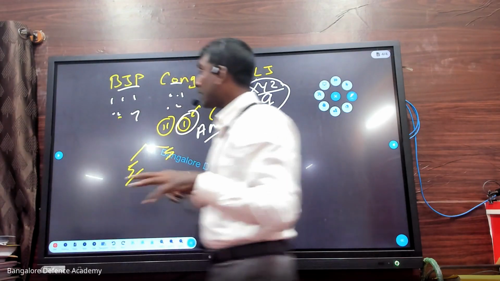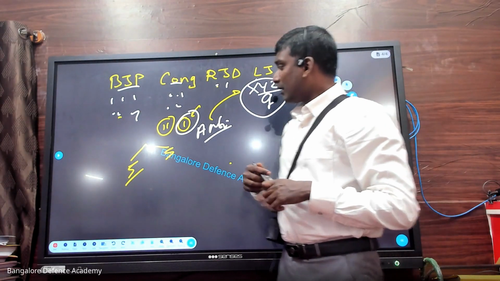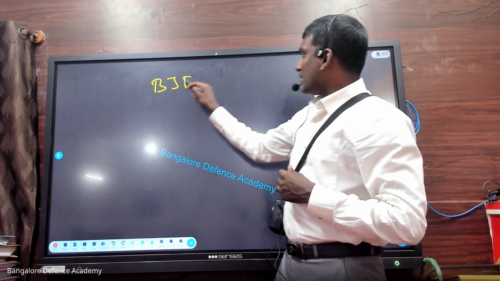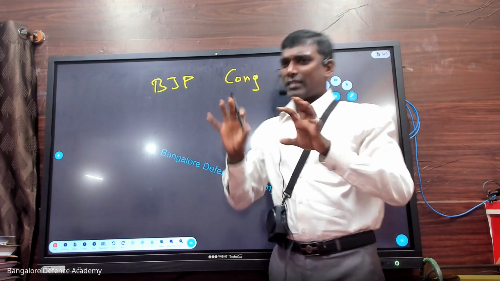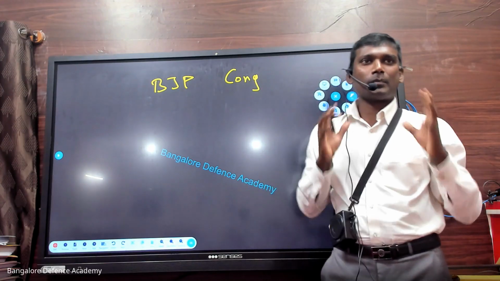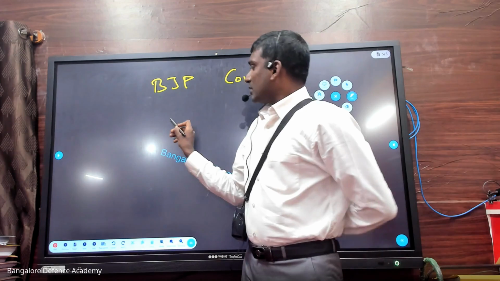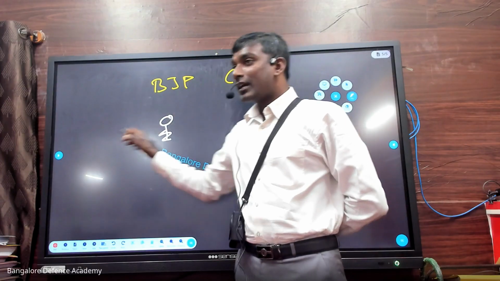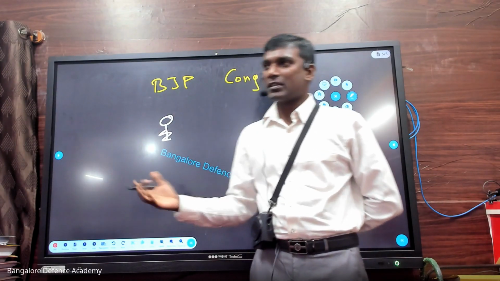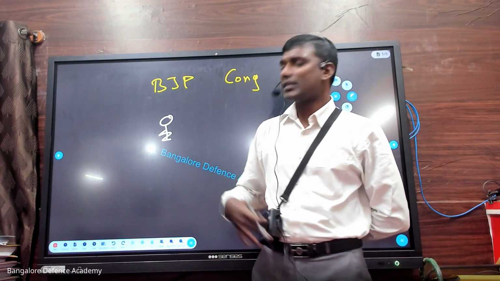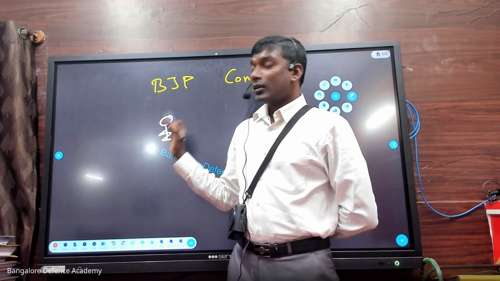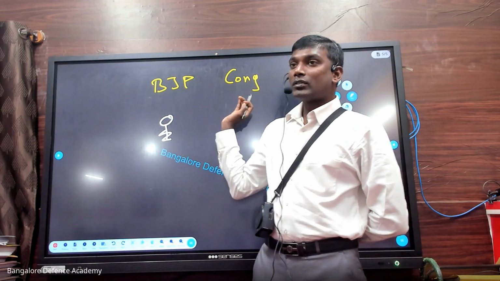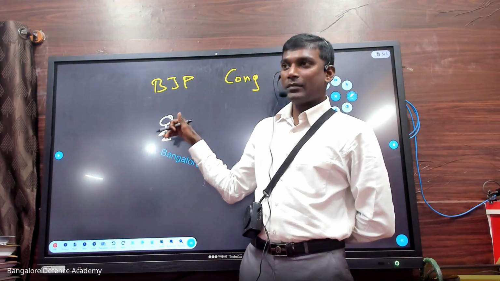Like that, imagine a situation comes. Now let me give you an example. Look at this. There is a political party, BJP, and there is another political party. Imagine there is a party member here. He won, but he did not get what he wanted. He is upset, but he does not want to join Congress because anti-defection action will be taken.